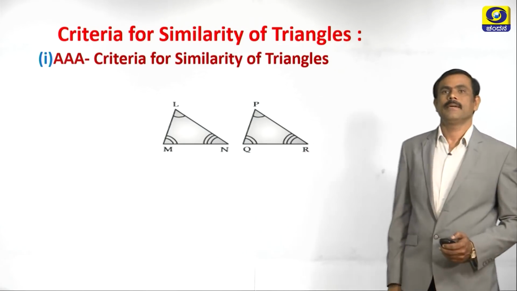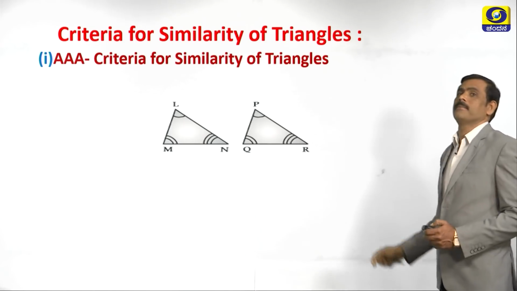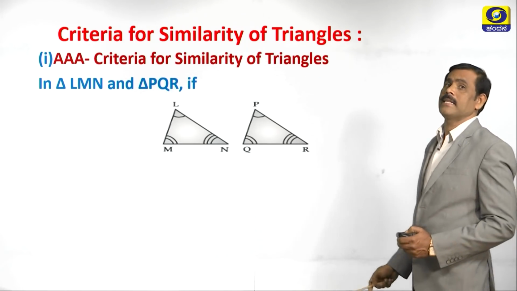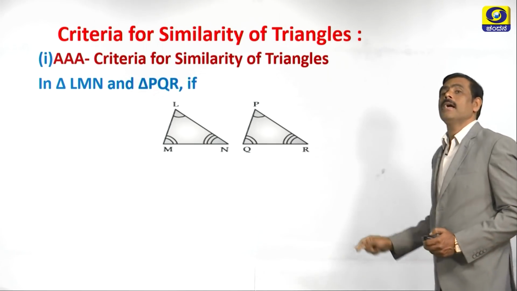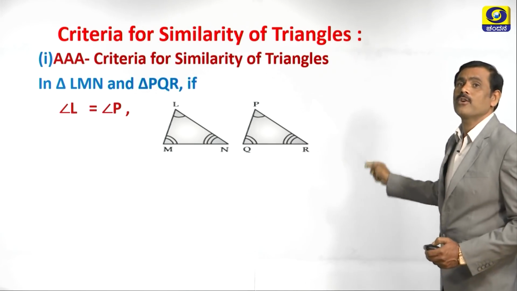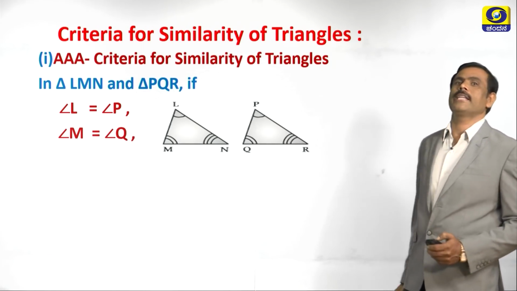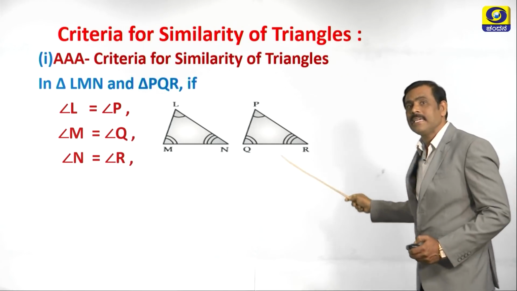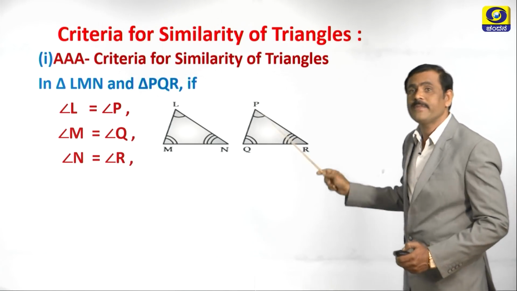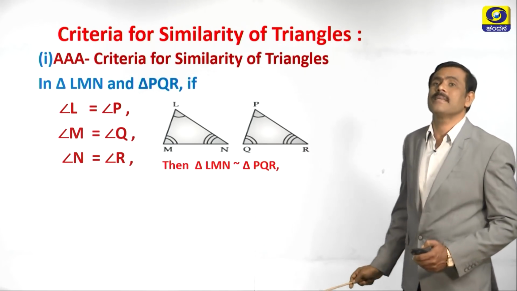See here, triangle LMN and triangle PQR. In these two triangles, if angle L is equal to angle P, angle M is equal to angle Q, angle N is equal to angle R, if their corresponding angles are equal, then they are similar.